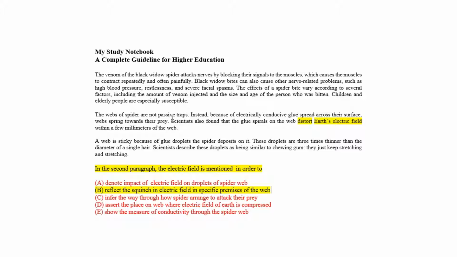In the second paragraph, we can see that scientists also found that the glue spirals on the webs distort Earth's electric field, and to squint denotes a fluctuation or distortion. So the correct answer is choice B, from which we can infer that the electric field is mentioned in order to reflect the squint or distortion in the electric field in the specific premises of the web. So the correct answer is choice B.